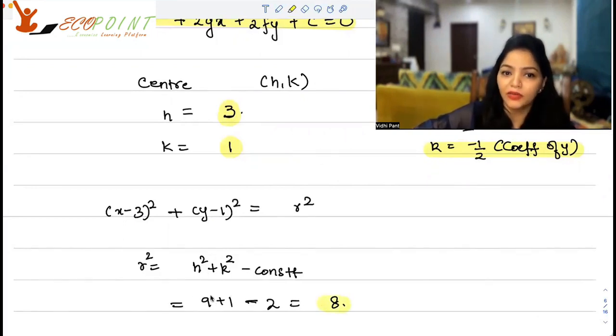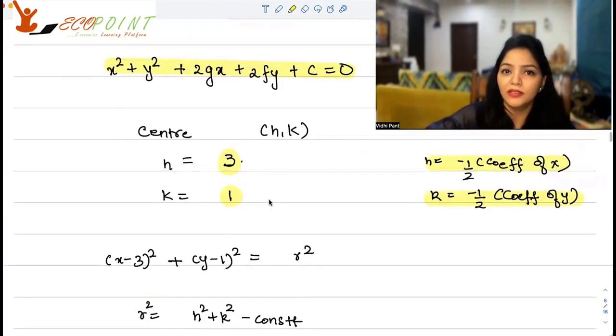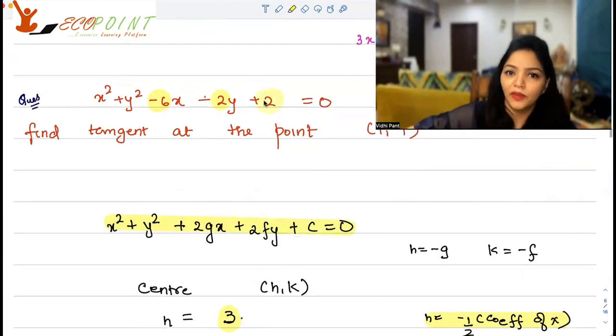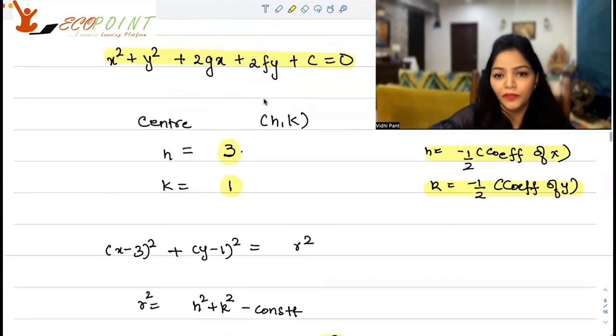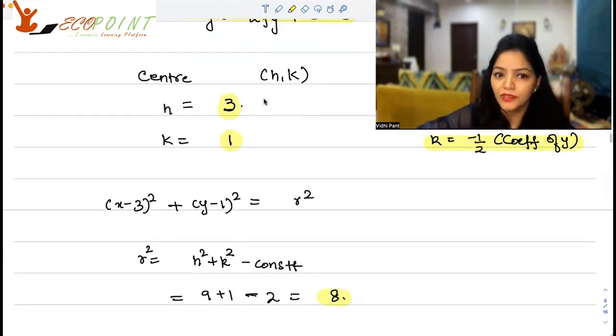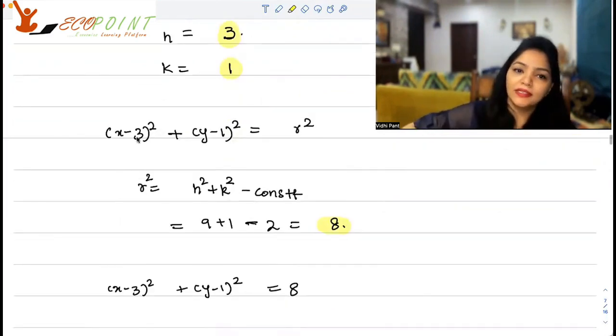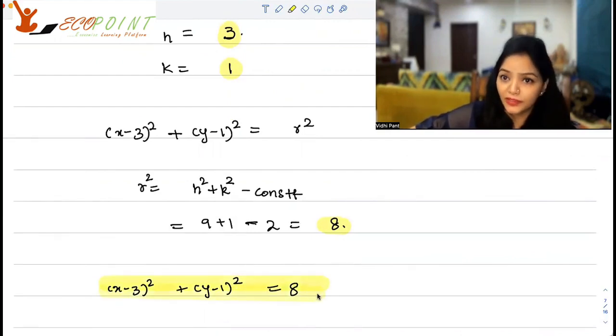How? Because 3² gives you 9, 1² gives you 1, minus 2. The constant is 2, as you can see here. So minus 2 will give you 8. So r² is 8, mind you. This is the equation of the circle that we have under consideration.